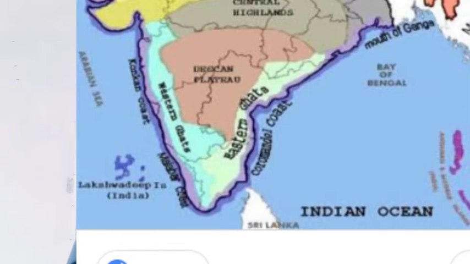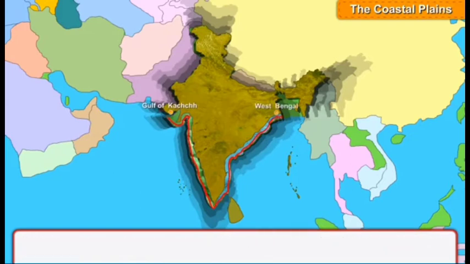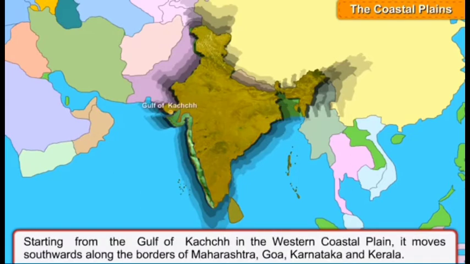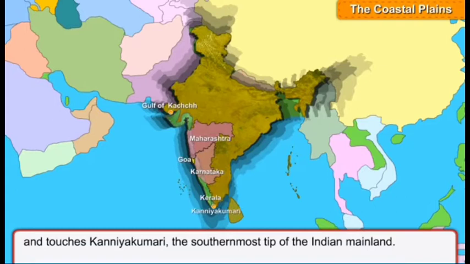I will explain to you briefly about the coastal plain. The coastal plains. India is blessed with a very long coastline. It begins from the Gulf of Kutch and ends at West Bengal. Starting from the Gulf of Kutch in the Western coastal plain, it moves southwards along the borders of Maharashtra, Goa, Karnataka and Kerala and touches Kanyakumari, the southernmost tip of the Indian mainland.